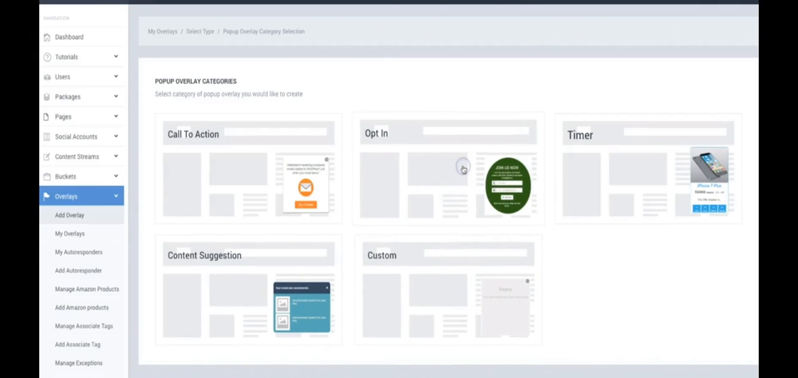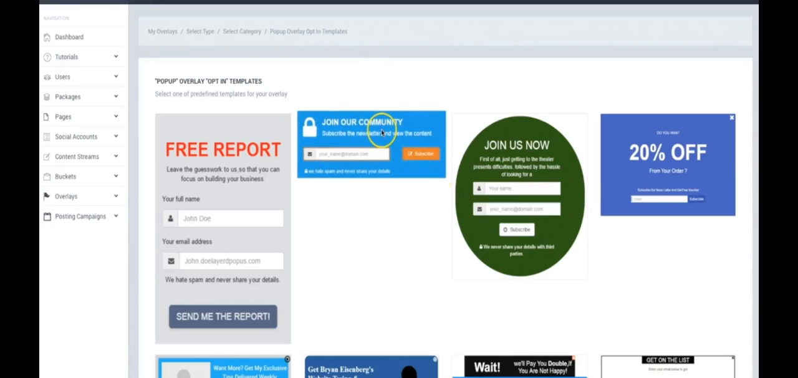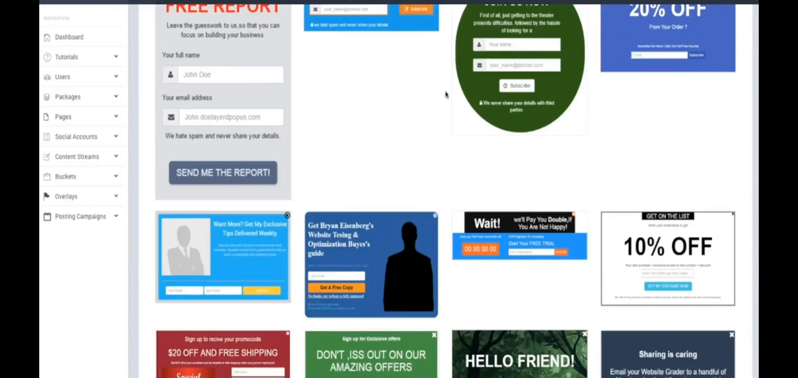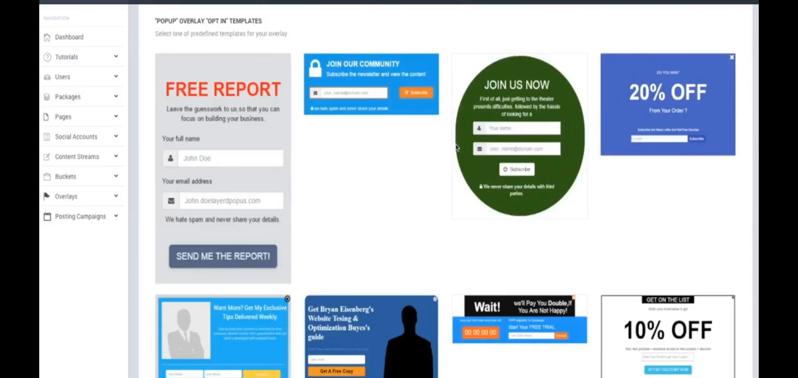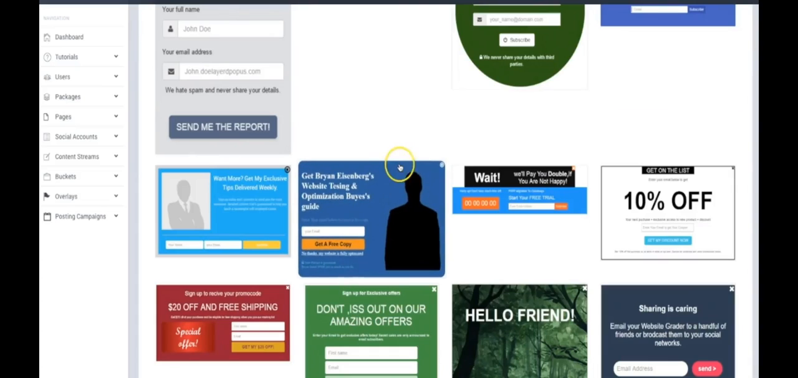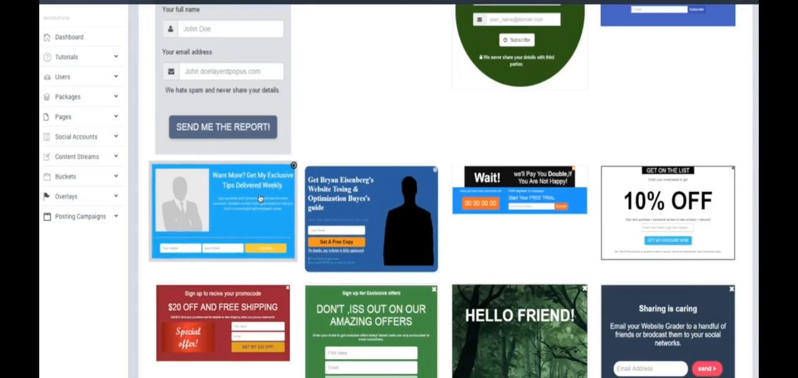Okay, I'm going to go ahead and use some of our templates that we have built in, and I'm going to use one of the opt-in ones, because I'm always a big believer in building your list. You can see we have a ton of different templates in here built in, and depending on which package you choose, it's going to determine how many templates are unlocked inside of your account. So make sure you pay attention to that when ordering your package. But let's say I want to go with this one here.